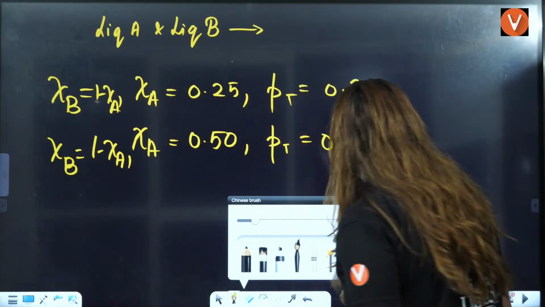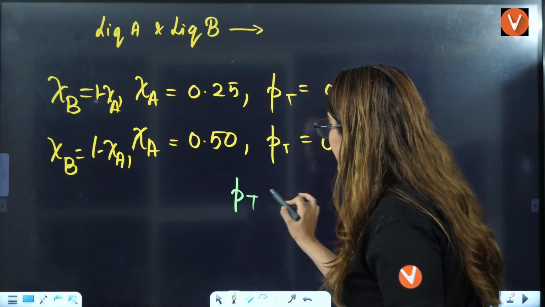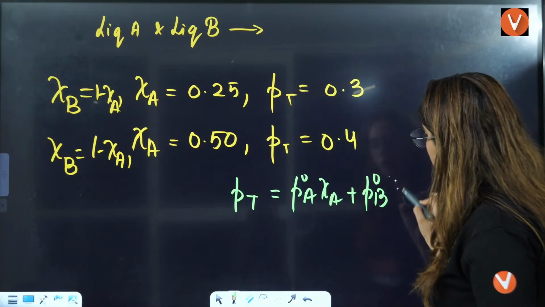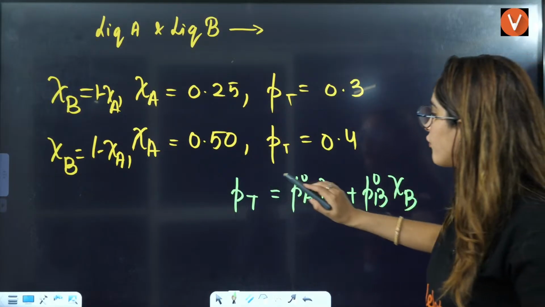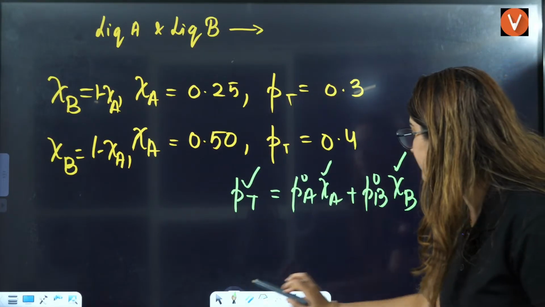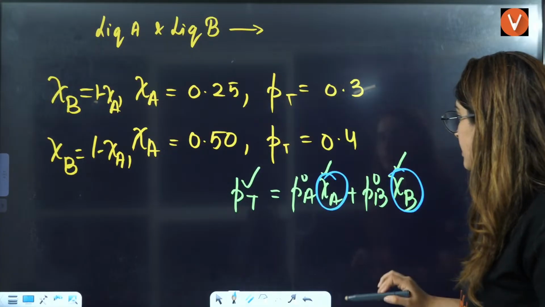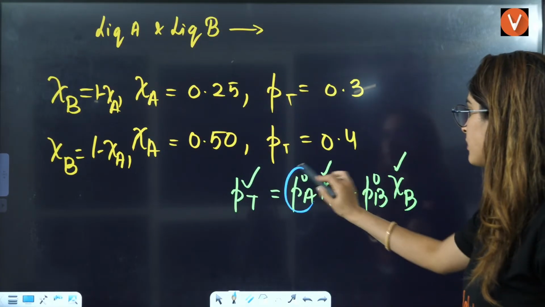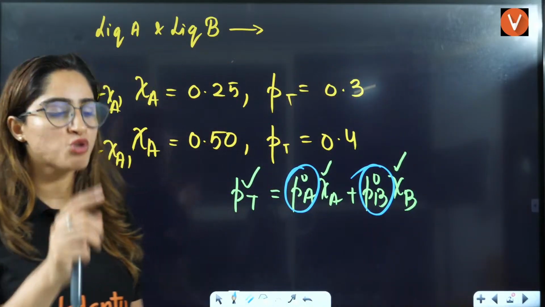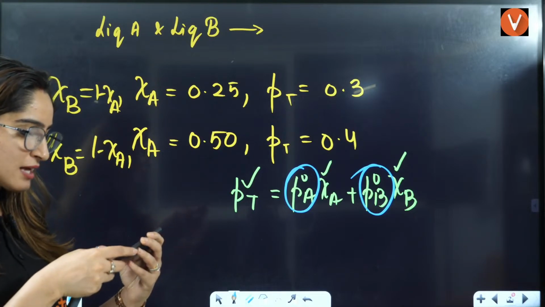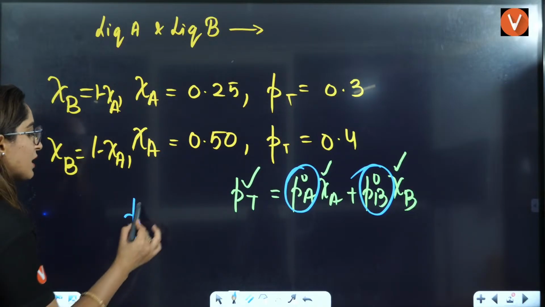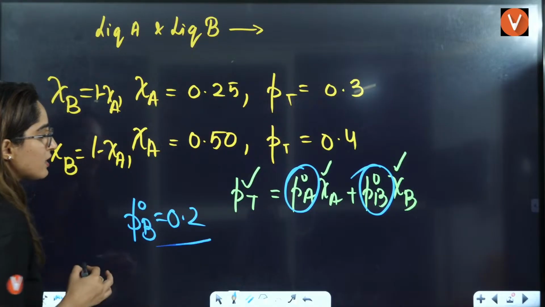Then what you need to apply is Raoult's law, that is PT equals P naught A times mole fraction of A plus P naught B times mole fraction of B. You know the values of mole fraction of A, B and PT. So the two variables will be P naught A and P naught B. Two equations you will get, and you will have to solve them. After that, they were asking the value of vapor pressure of pure liquid B, that means P naught B, and that was 0.2.